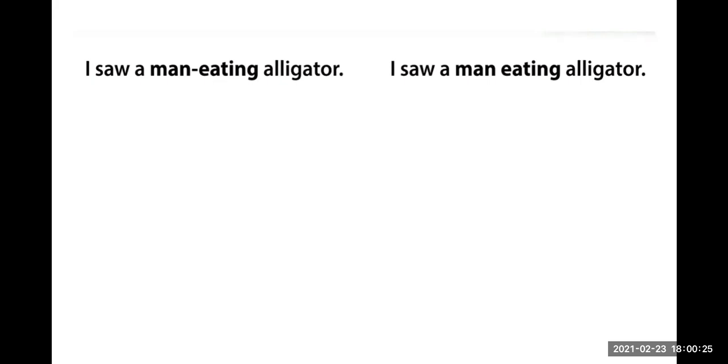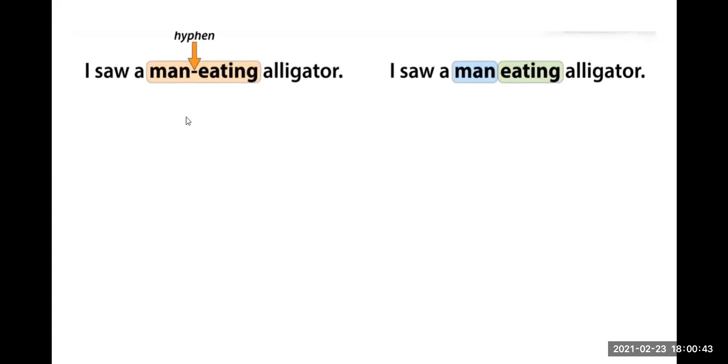Okay, yes. In the first sentence, we are describing the alligator, right? But in the second sentence, we are describing the action that the man is doing, right? Can you repeat that, please? In the first sentence, we are describing the alligator.